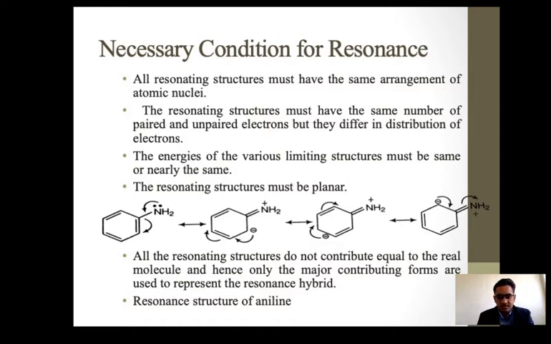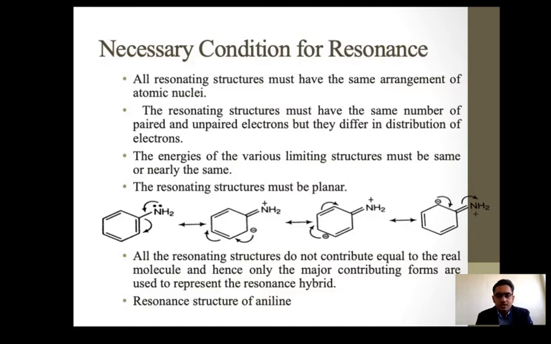These two structures are the resonating structures, but the phenomenon is the mesomeric effect. This is the plus M effect of NH2, and accordingly we get different resonance structures. That is the resonance phenomenon. The resonating structures must be planar, which is one more condition. The energy of the various limiting structures must be the same or nearly the same. Then we can say it is resonance.